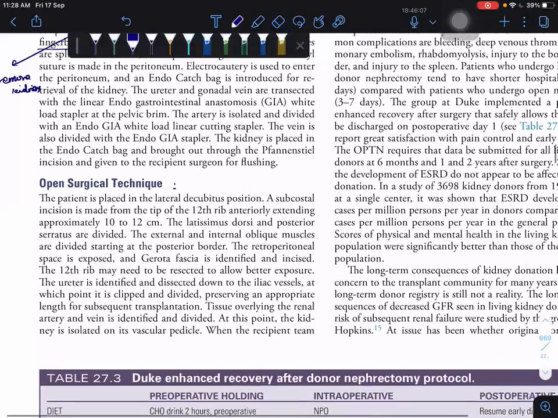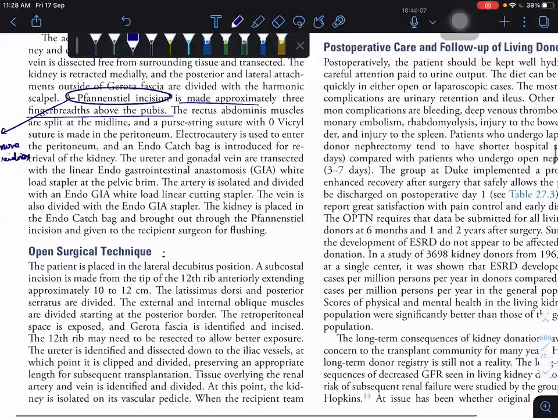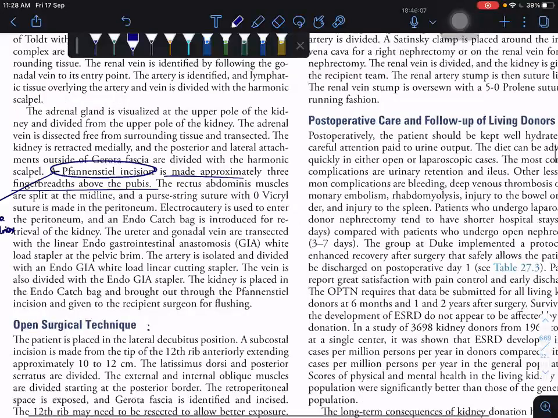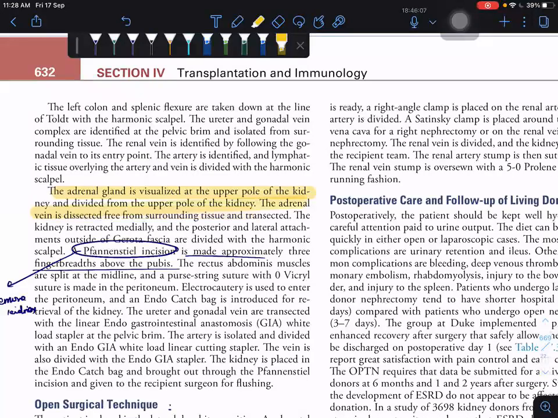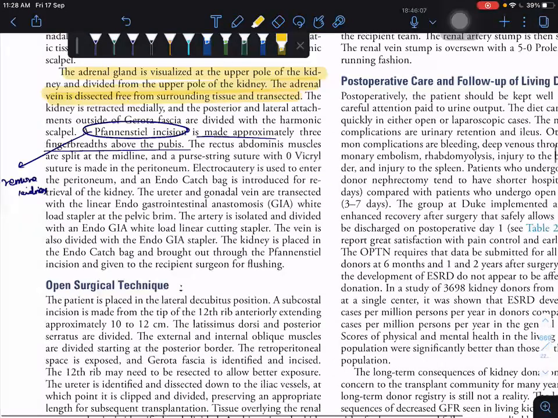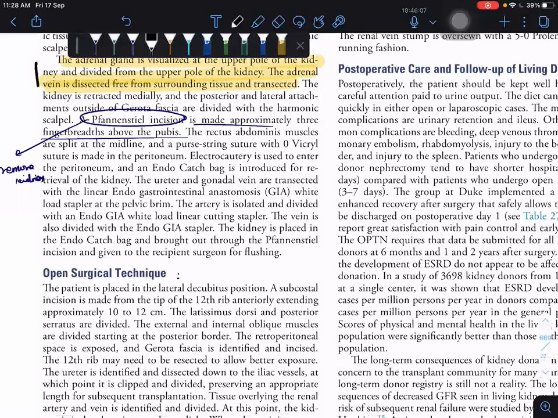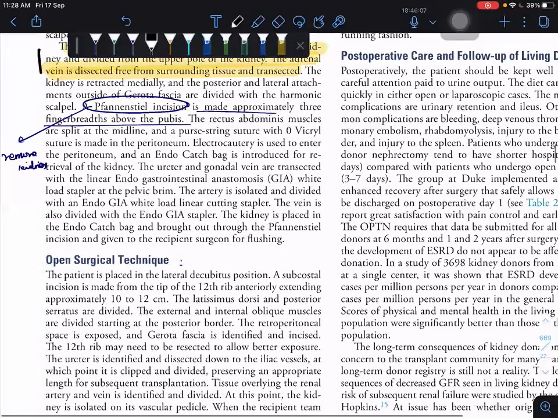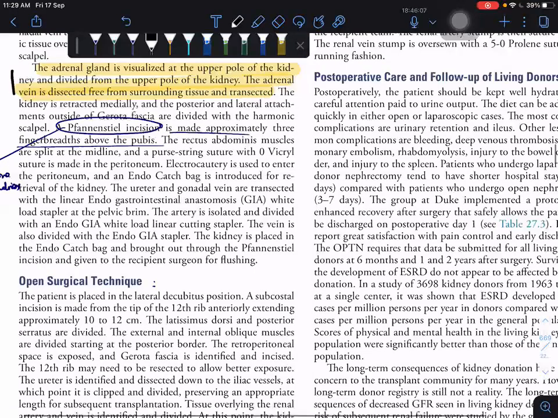The adrenal gland is usually the upper part of the kidney and is divided from the upper part of the kidney. The adrenal vein is dissected from the surrounding tissue and transected. Adrenal they are leaving, they won't take it. And they will ligate or cut the ureter, gonadal vein, artery, and the renal vein, everything with the Endo-GIA stapler. That is the white color stapler.